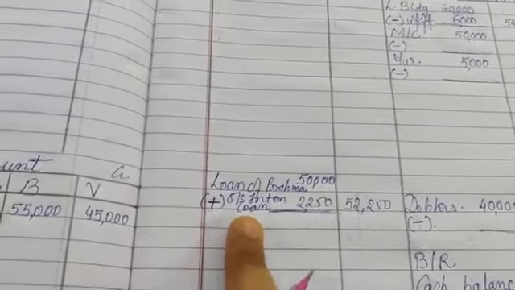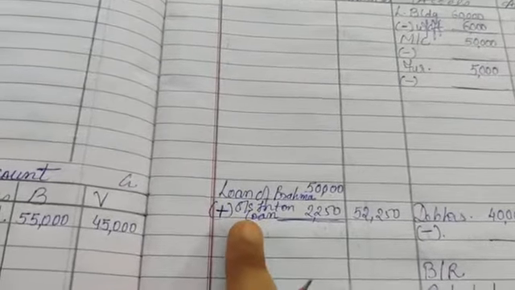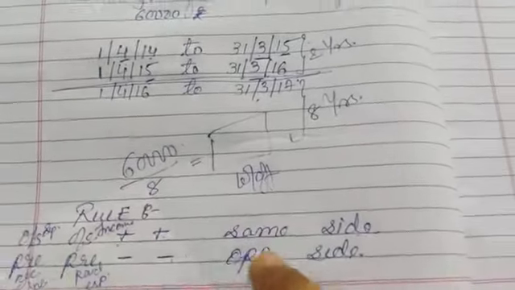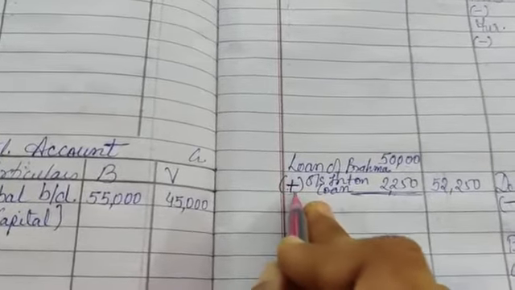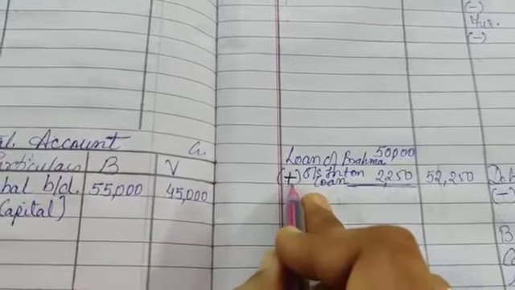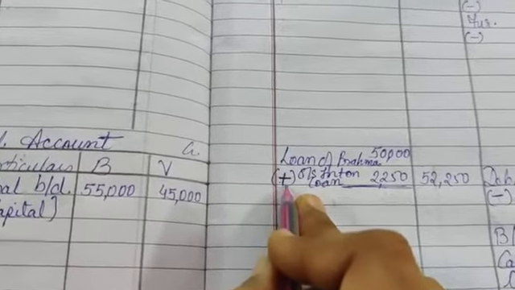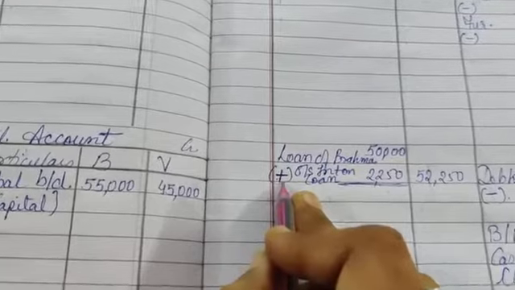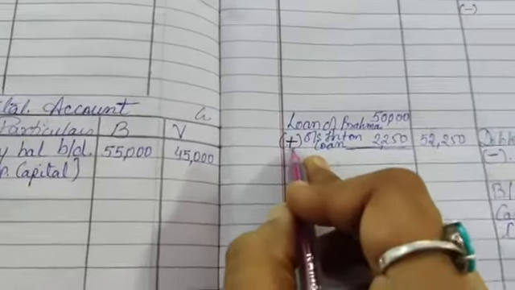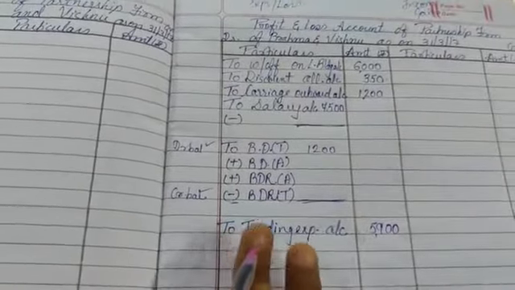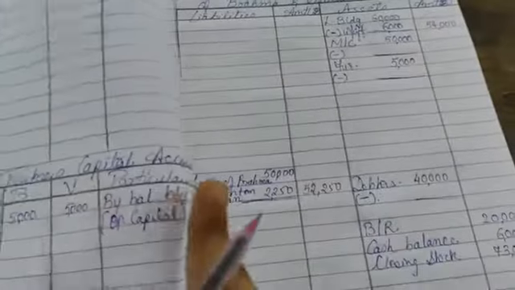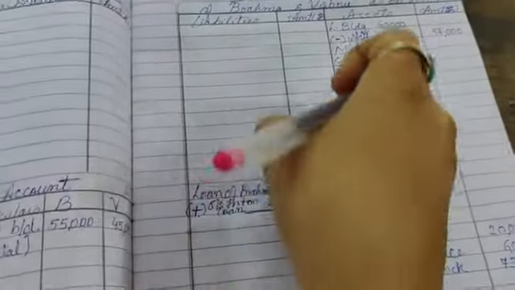You have to give the second effect also. See, plus plus, I taught you, is the same side; plus plus same side, minus minus opposite side. So now where will it go? You have taken a loan for the firm, so the loan becomes a liability. On that liability you will be paying interest. Whenever you take a loan, you have to pay interest on it. It is one type of expense. So remember like that. Expense goes here, other expenses come here. So plus plus same side means it is on this side.